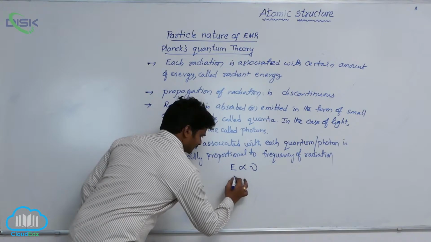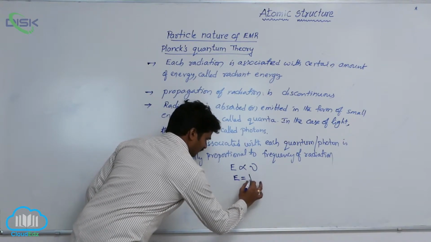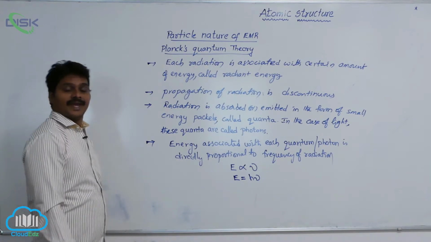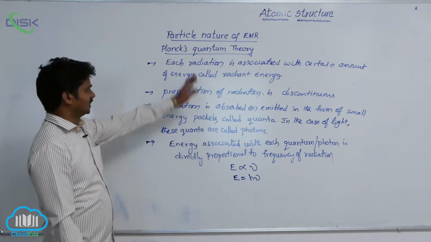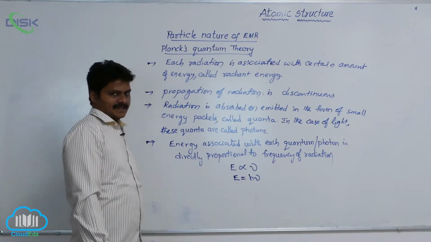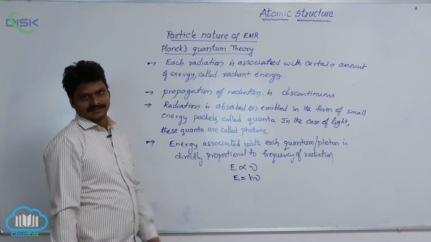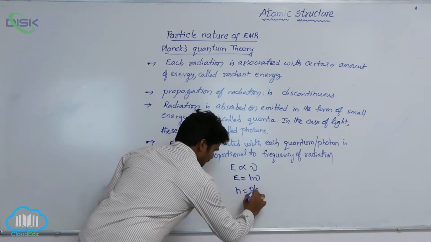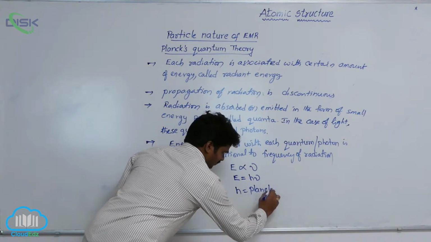If we expand this, you will get the formula E equals h nu, where h is Planck's constant. It is Planck's quantum theory, so the constant obtained in this case is named Planck's constant.